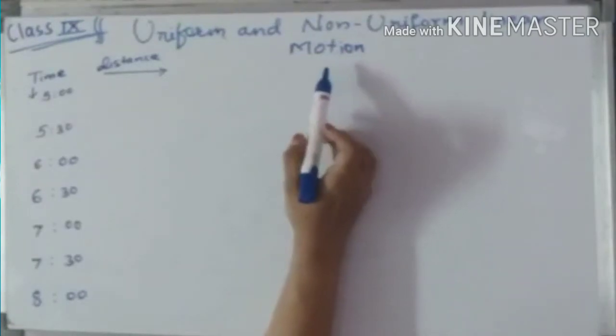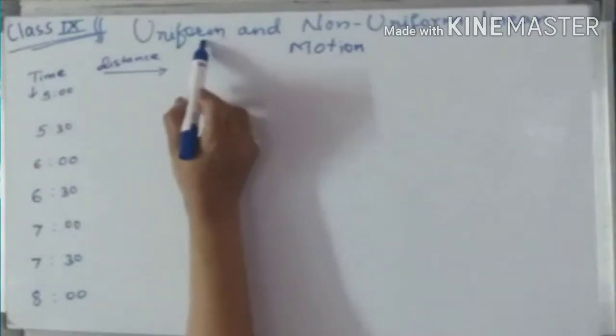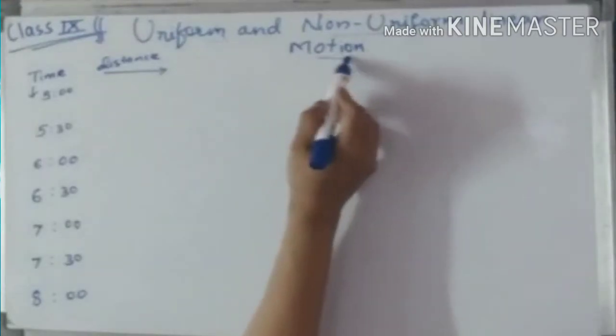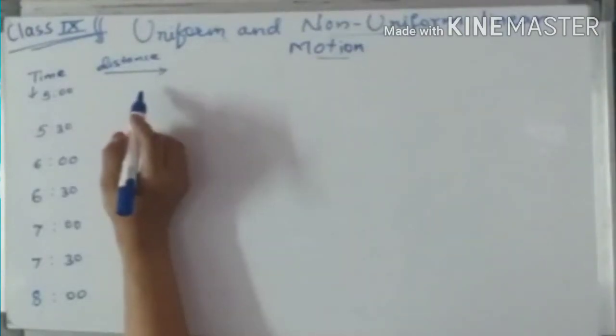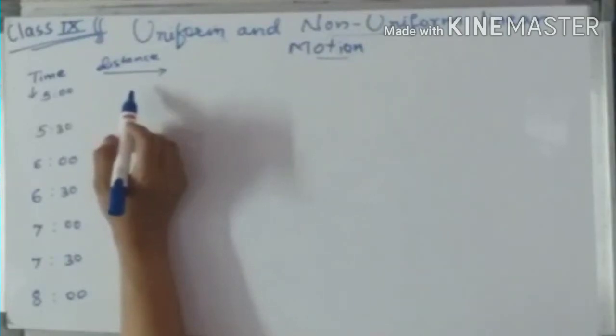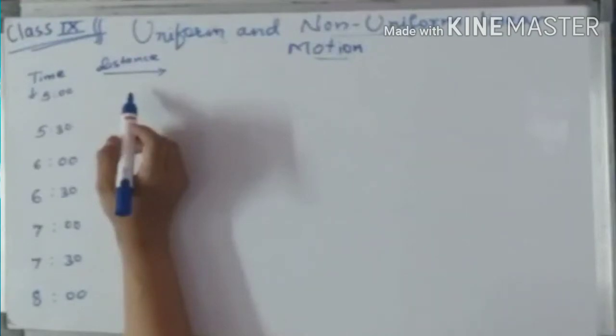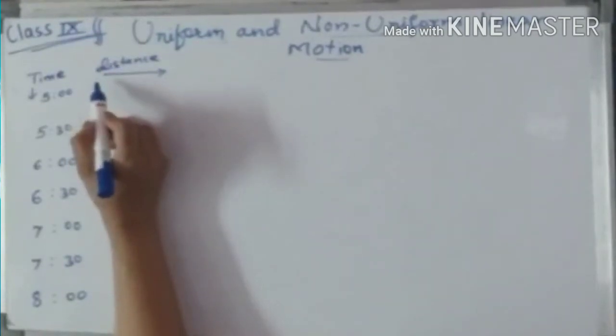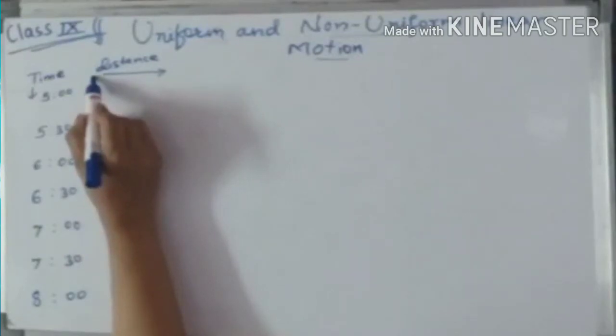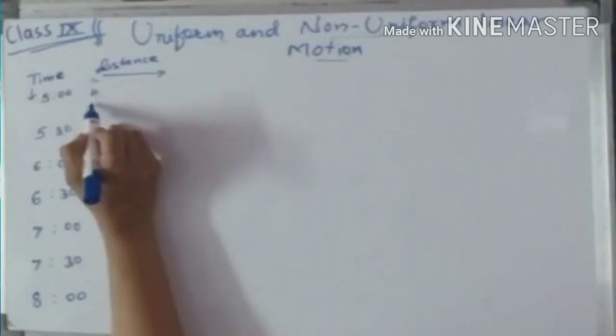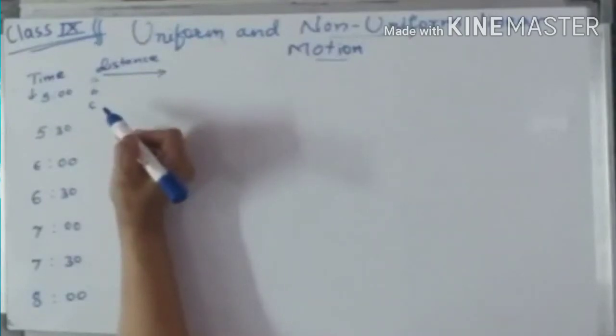Here, to study this topic, we are going to take an example of three friends. Three friends, Amar, Akbar and Anthony, are traveling in different cars with different velocities. The distance covered by them during different time intervals are given. We will consider Amar as A, Akbar as B and Anthony as C.